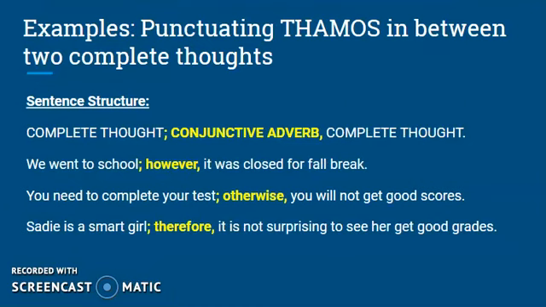Other examples, punctuating THAMOS in between two complete thoughts. This is very easy. The sentence structure is complete thought, semicolon, conjunctive adverb, comma, complete thought. For example, we went to school, semicolon, however, comma, it was closed for fall break. You need to complete your test, semicolon, otherwise, comma, you will not get good scores. Sadie is a smart girl, semicolon, therefore, comma, it is not surprising to see her get good grades.